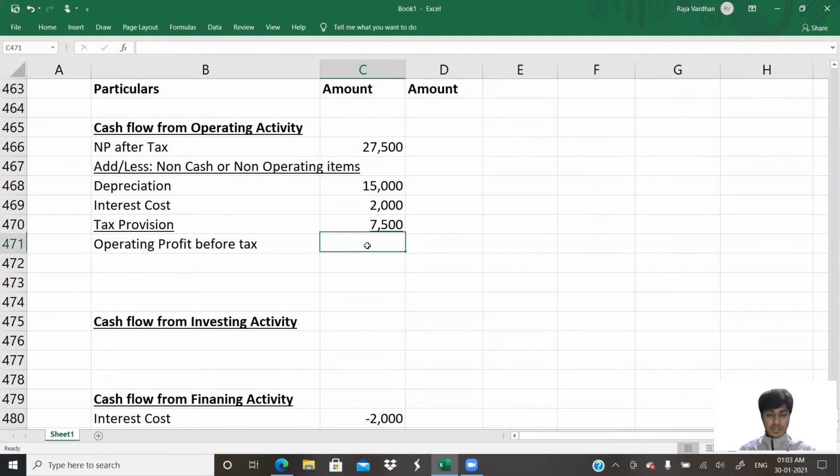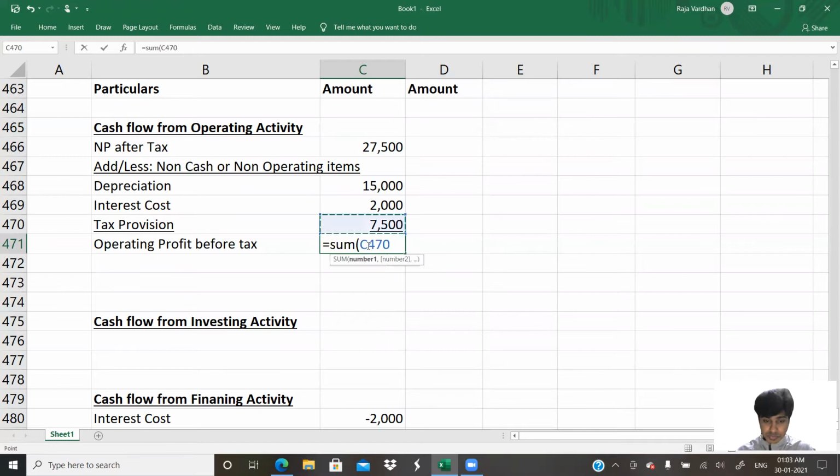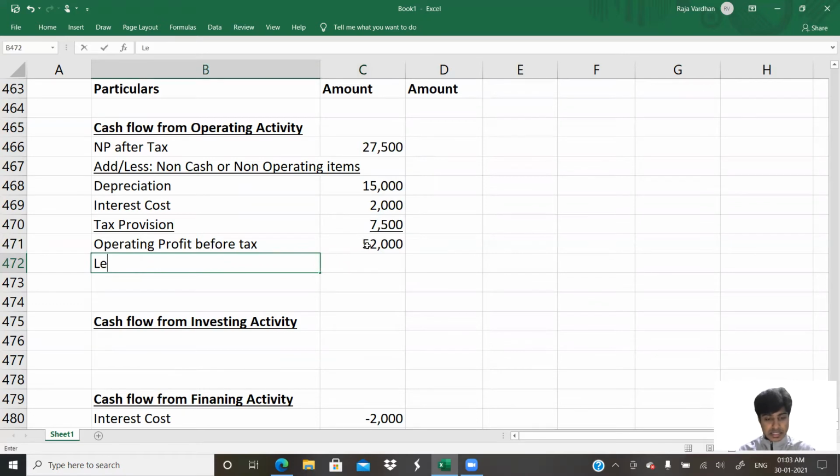You get that? So how much is our operating profit? To this, I would have to deduct my actual tax, or tax paid. How do we determine tax paid? That is pretty simple. I'll tell you. You would have to take the opening tax provision and closing, prepare a small tax provision account, and you will get it. I'll teach that to you. Don't worry. So tax paid should be deducted.